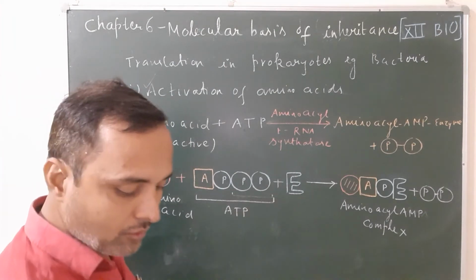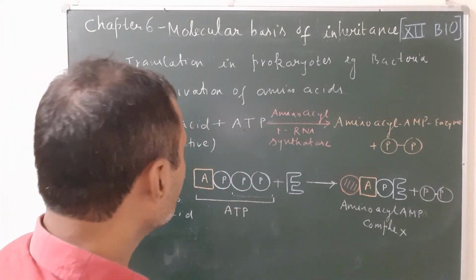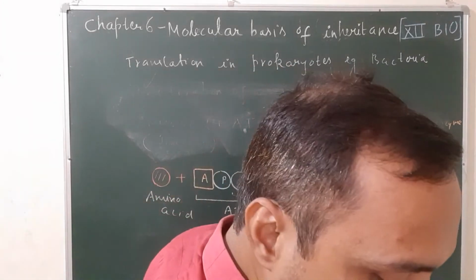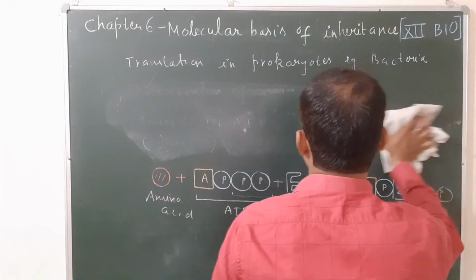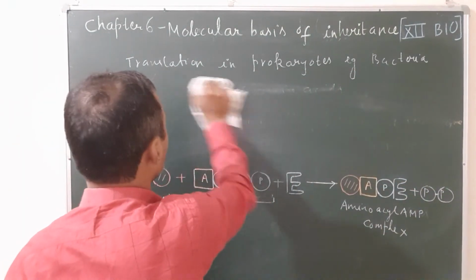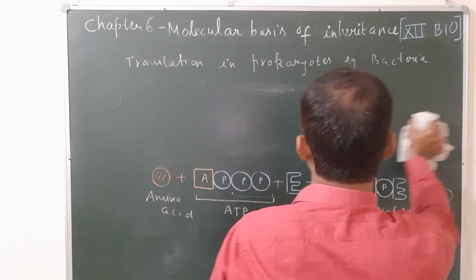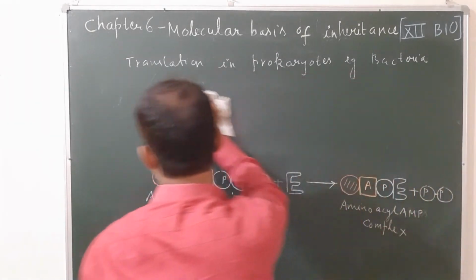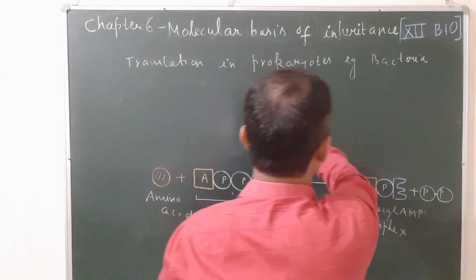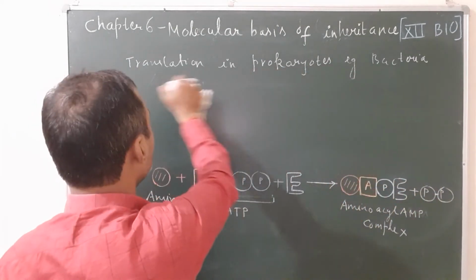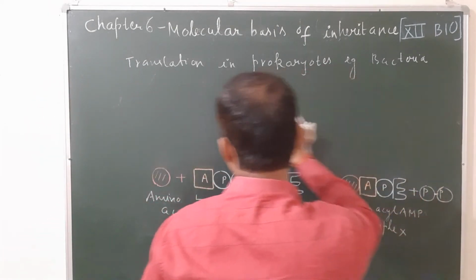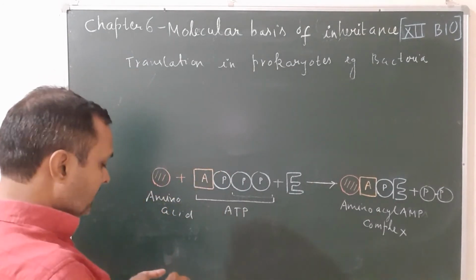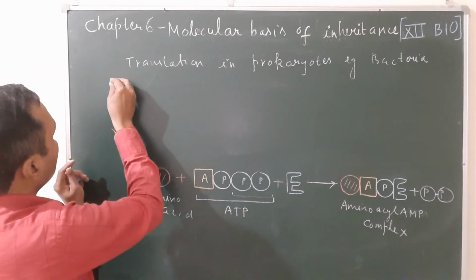Now let us see step 2. In this step, the amino acid AMP complex combined with the initiator tRNA. That initiator tRNA always carries the first amino acid, that is methionine. Because you know on the mRNA, the first codon is AUG, and in the genetic code dictionary, AUG always codes methionine. So the first amino acid that will come is methionine. So step 2 is transfer of activated amino acid to tRNA.